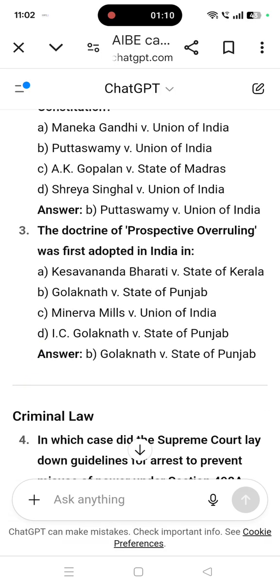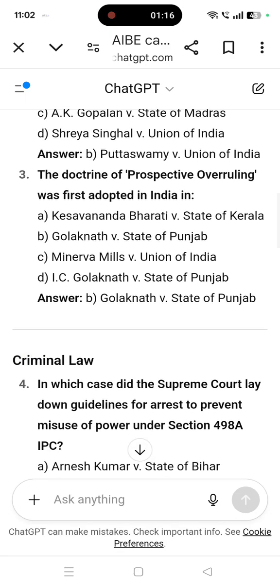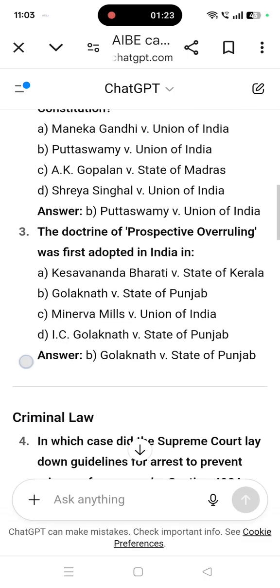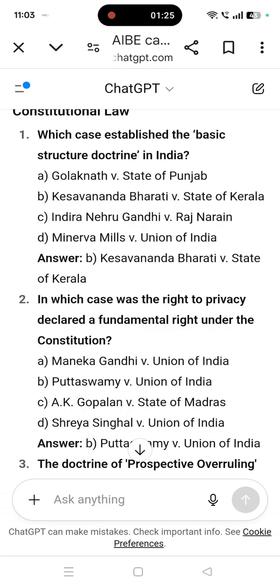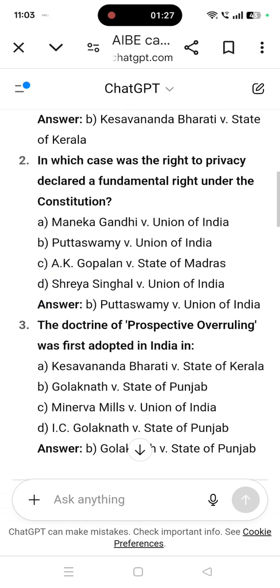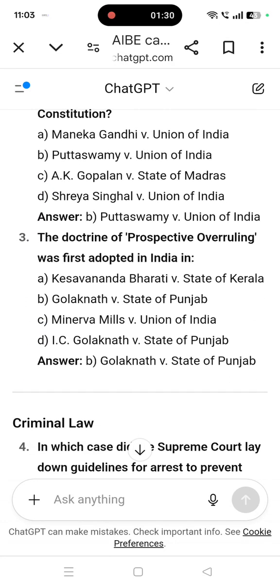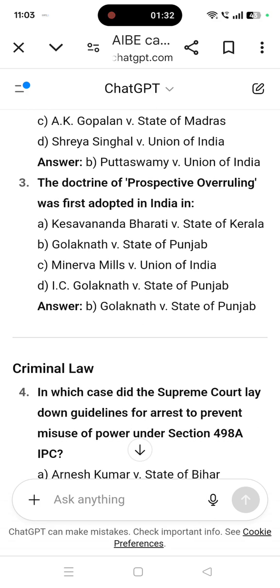The doctrine of prospective overruling was first adopted in India in. So here the answer is Golaknath versus State of Punjab. Already we learnt Kesavananda Bharati versus State of Kerala, where the basic structure doctrine was established. Okay. So here the prospective overruling was first adopted in India through Golaknath versus State of Punjab case law.